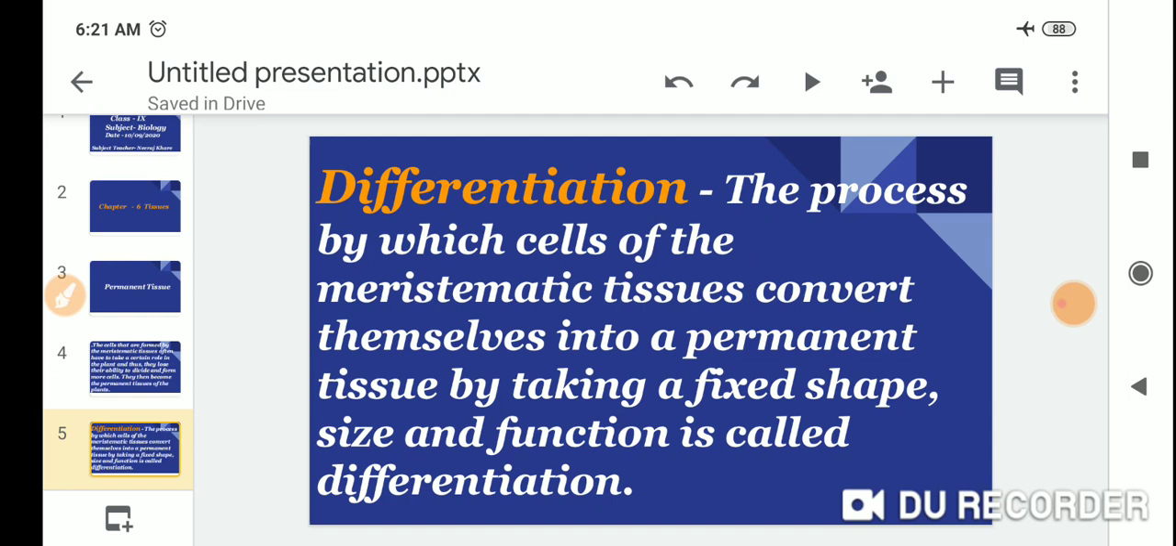Differentiation. The process by which the cells of the meristematic tissue convert themselves into a permanent tissue by taking a fixed shape, size, and function is called differentiation.